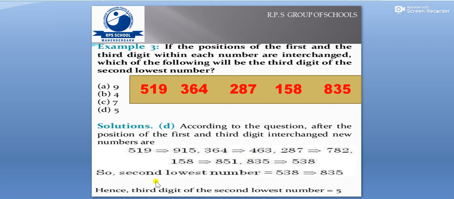So from this example, we can see that the second lowest number is 538, and hence the third digit of the second lowest number is 5. So 5 is the answer. Children, here I would like to add one more thing: the second lowest number is 538, which we got after exchanging the first and third digits, and the previous number was 835, so the third digit is 5. So hence the third digit of the second lowest number is 5.